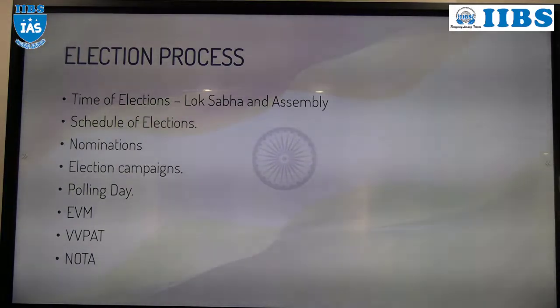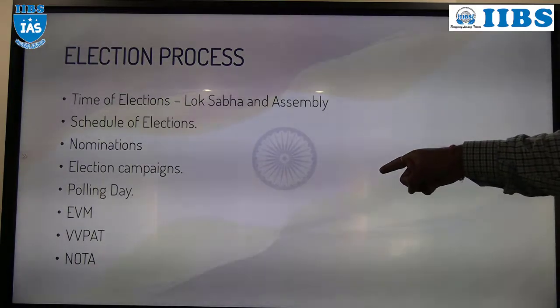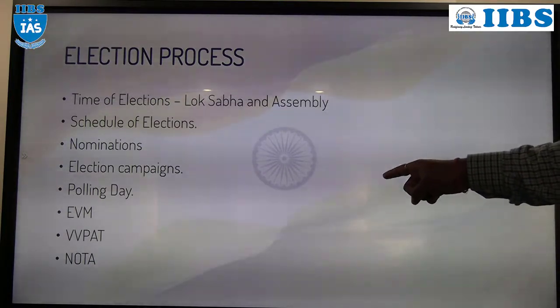The next one, NOTA. This NOTA system was introduced by the Supreme Court. NOTA, very important. NOTA means none of the above. Who introduced that system? Supreme Court. What is that system? If a voter doesn't want to vote for any candidate, then he can vote for NOTA.